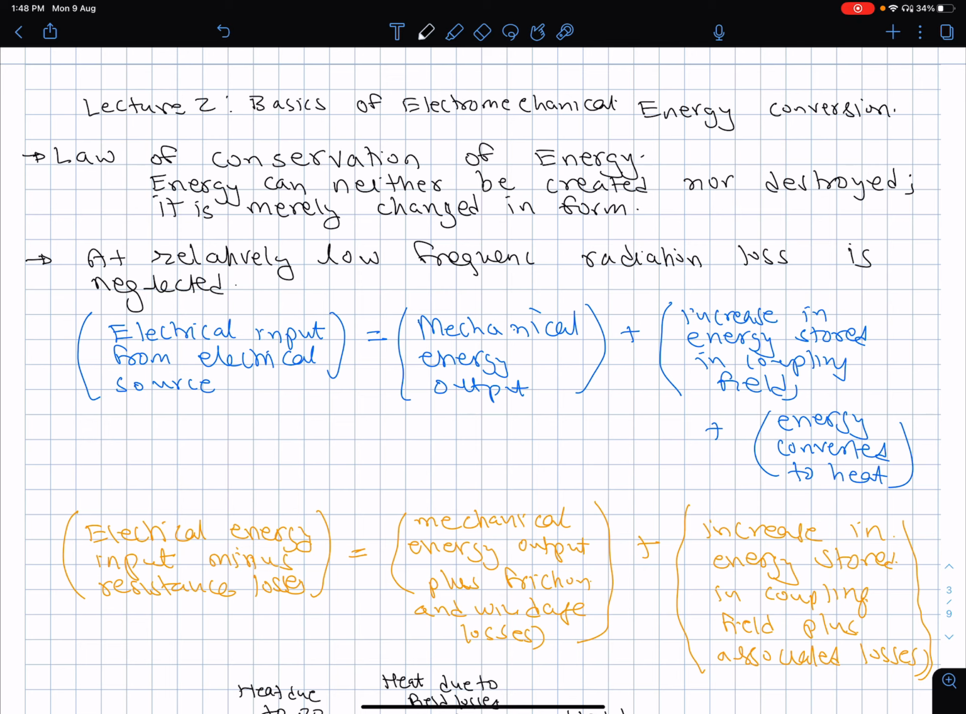No, the whole of this story revolves around basically the law of conservation of energy. And what does the law or the principle of the conservation of energy say? That energy can neither be created nor destroyed. It is merely changed in form. So that's what happens in a thermal plant.